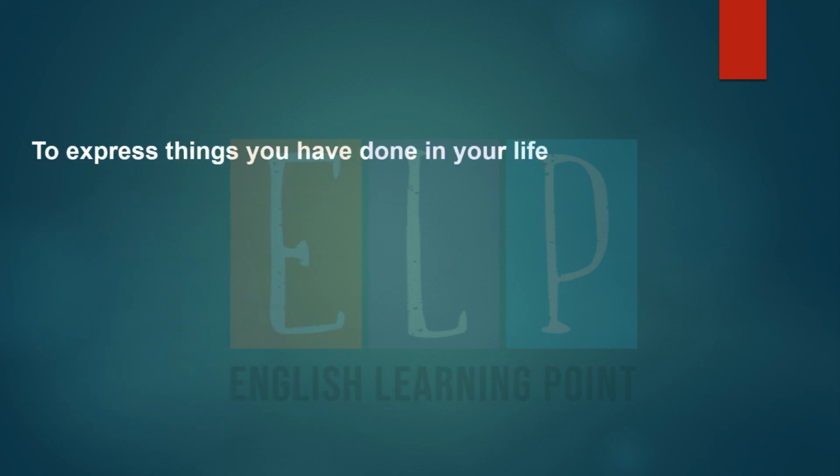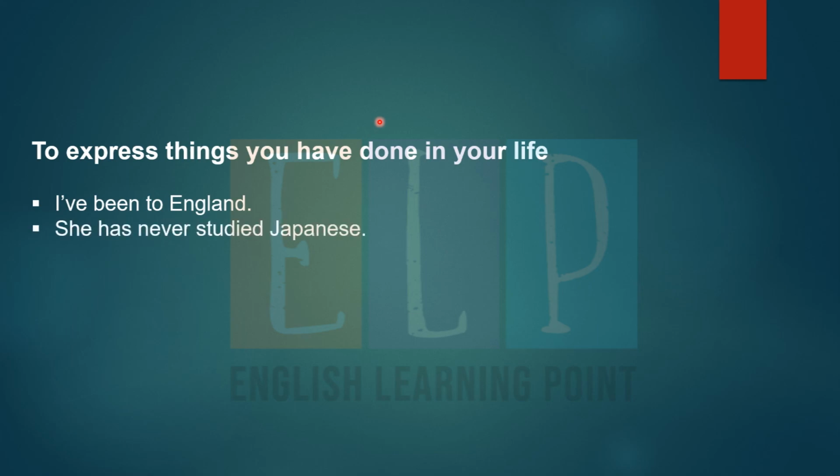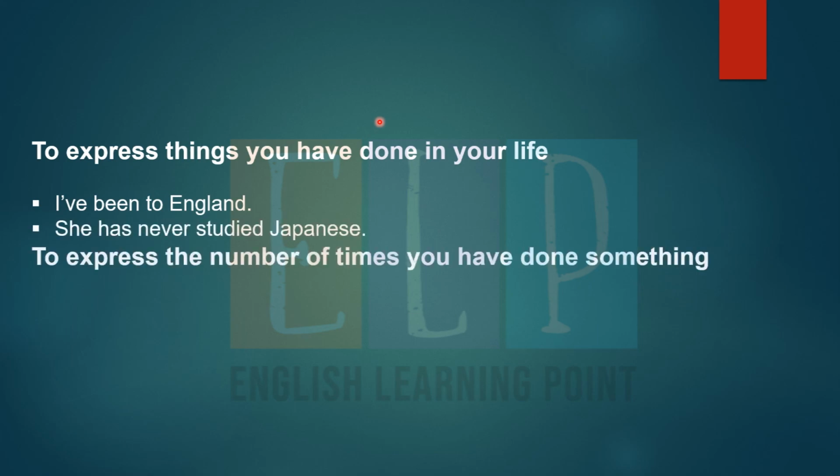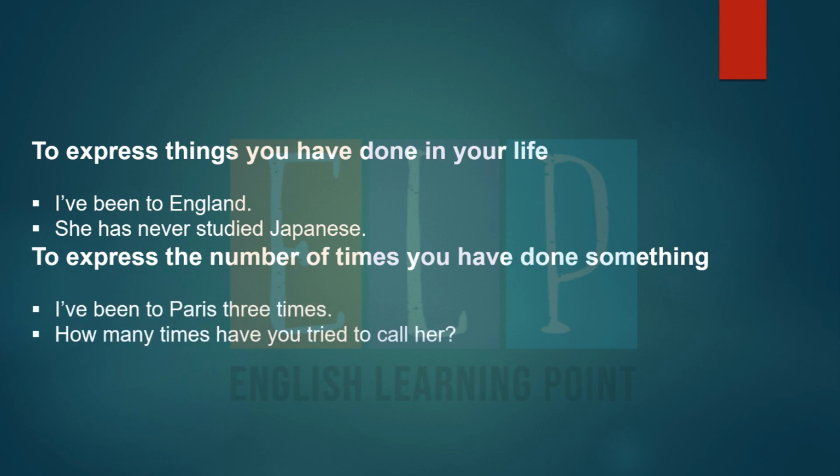We also use the present perfect tense to express things you have done in your life. I've been to England. She's now studying Japanese. We also use it to express the number of times you have done something. I've been to Paris 3 times. How many times have you tried to call her?